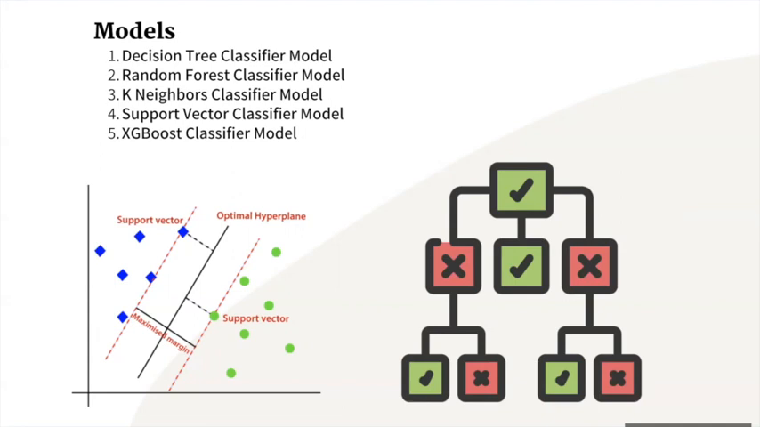XGBoost classifier model, which stands for Extreme Gradient Boosting, is a scalable distributed gradient boosted decision tree machine learning library. It provides parallel tree boosting as the leading machine learning library for regression, classification, and ranking problems. The idea is boosting, or improving a single weak model by combining it with a number of other weak models in order to generate a collectively strong model.